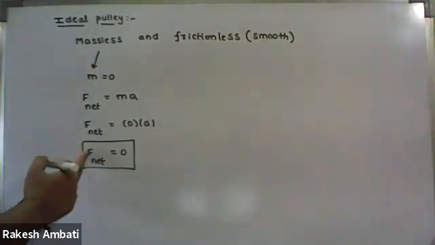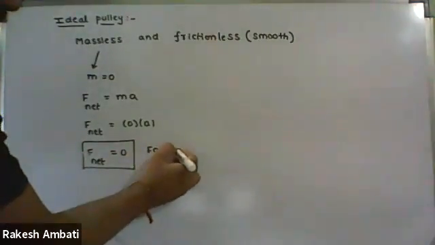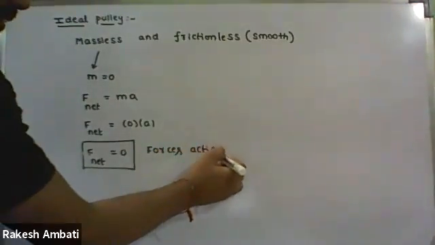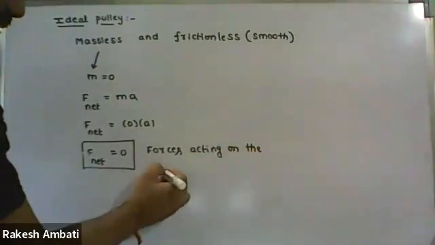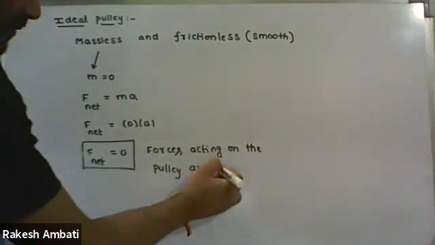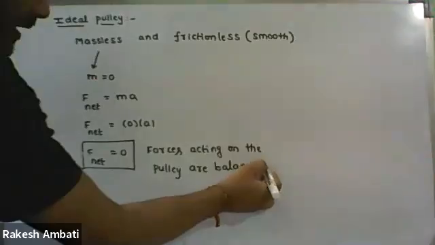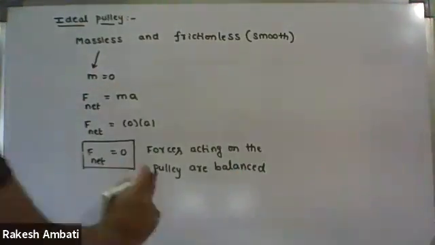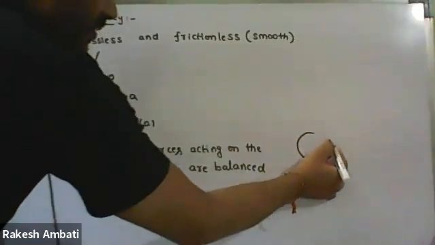No resultant force acting on the pulley means the forces acting on the pulley are balanced.